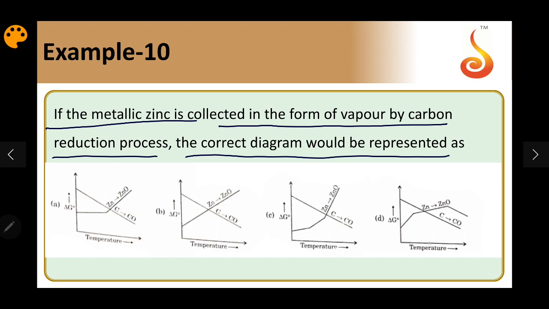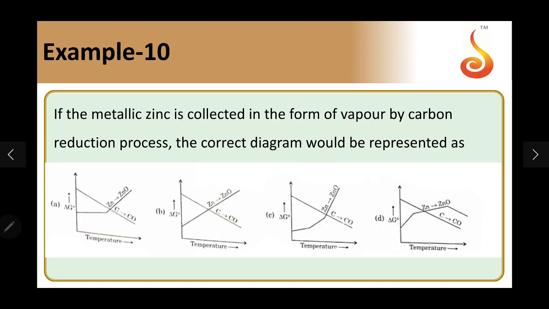In option C, you can see there are two peaks, one here, one here. So zinc has crossed its boiling point. Zinc is getting formed in a temperature zone where it is vapor. When you cool, it comes back to liquid and then becomes solid. So the option C graph is correct for the given situation. So the answer should be C.